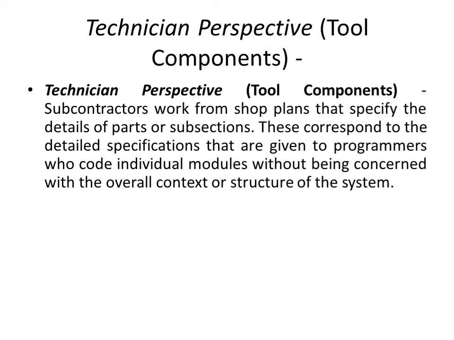Next is the technical perspective, or the tool components. The subcontractors work from shop plans that specify the details of parts or subsections. These correspond to the detailed specifications that are given to programmers who code individual modules without being concerned with the overall context or structure of the system.